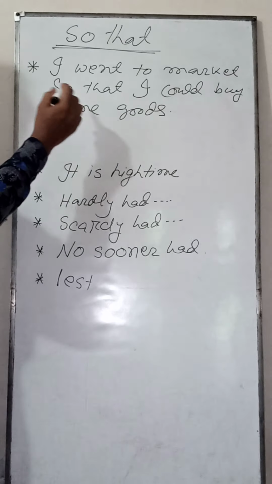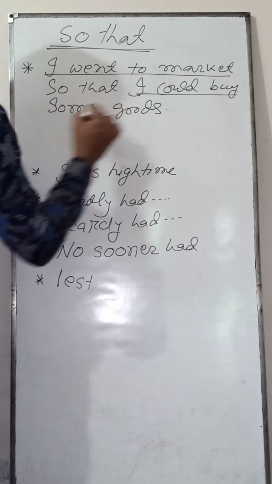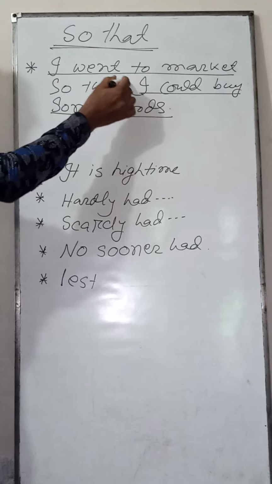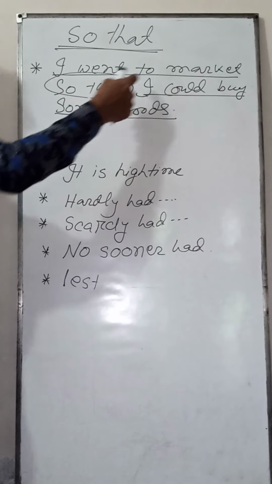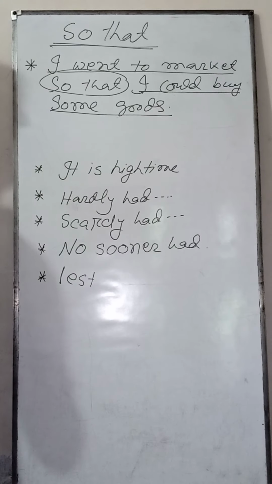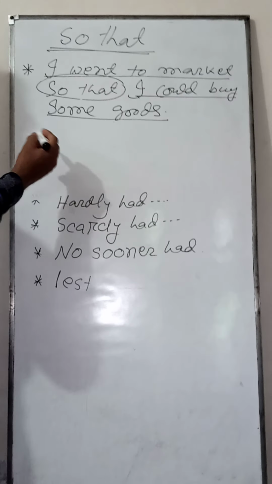Here, my dear student, you see, I went to market. I could buy some goods. "So that" is a connector, and it connected these two sentences. And how will I complete this sentence?